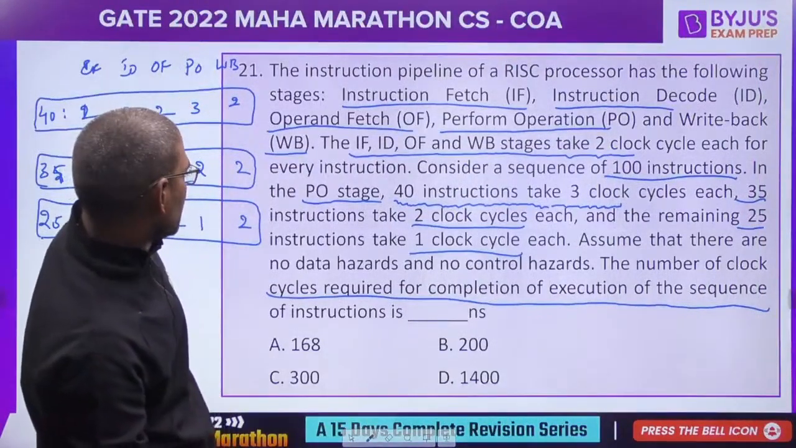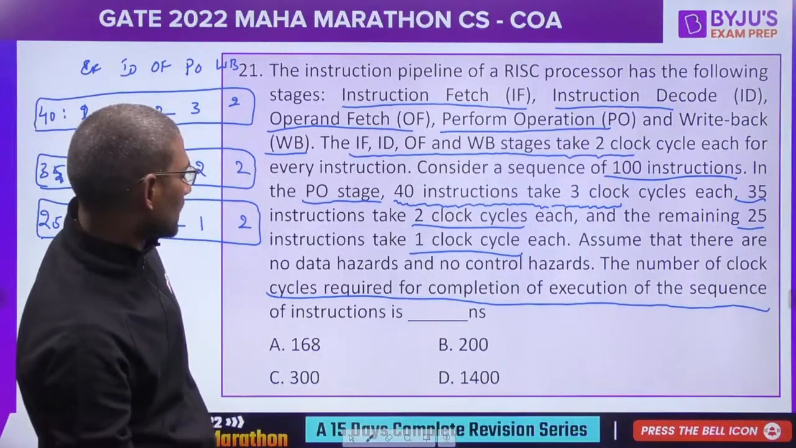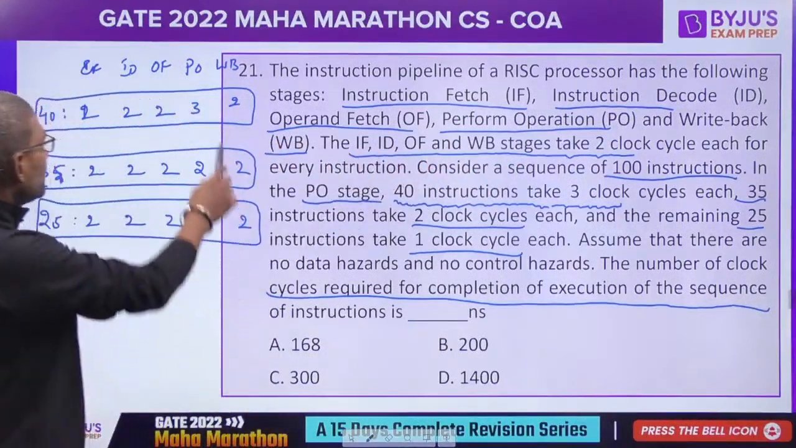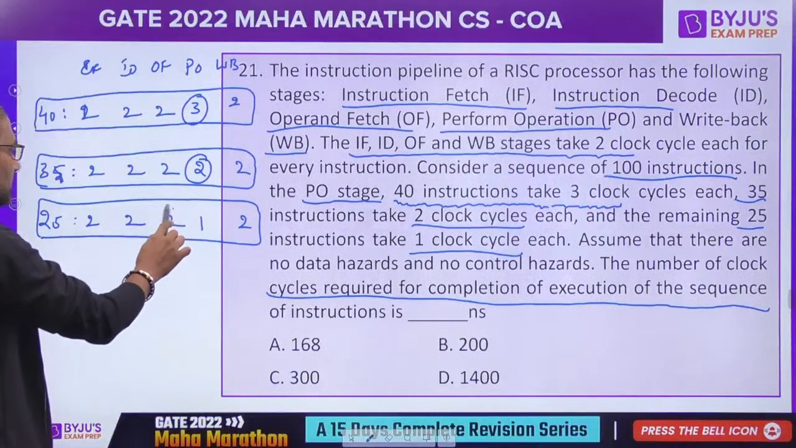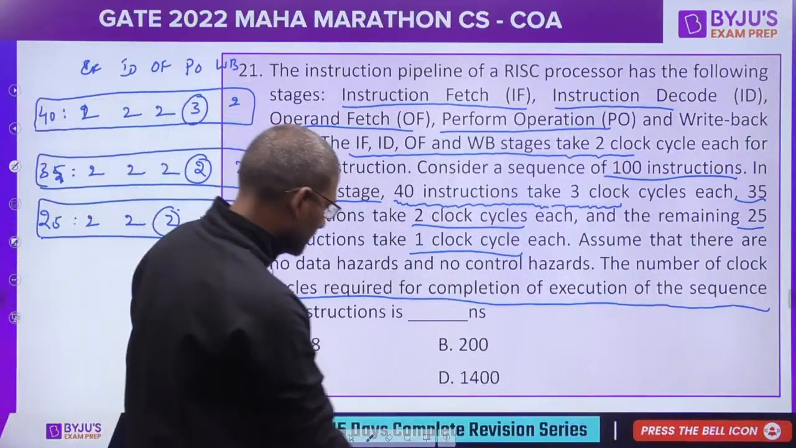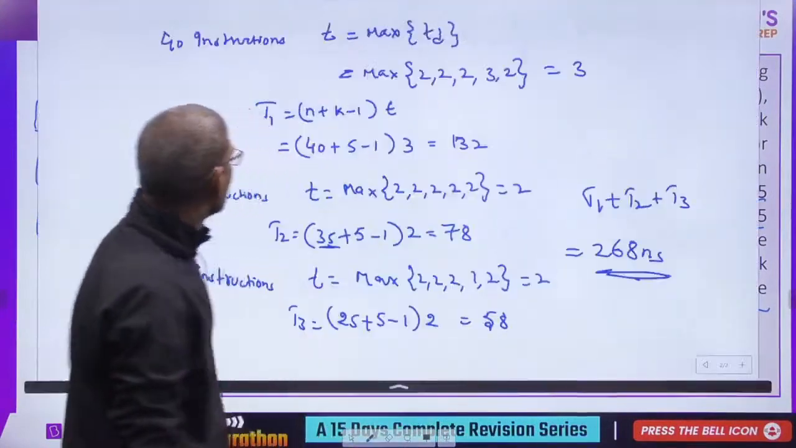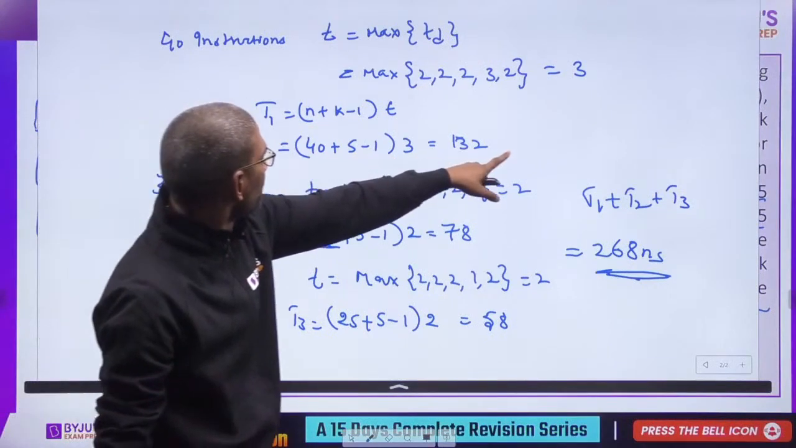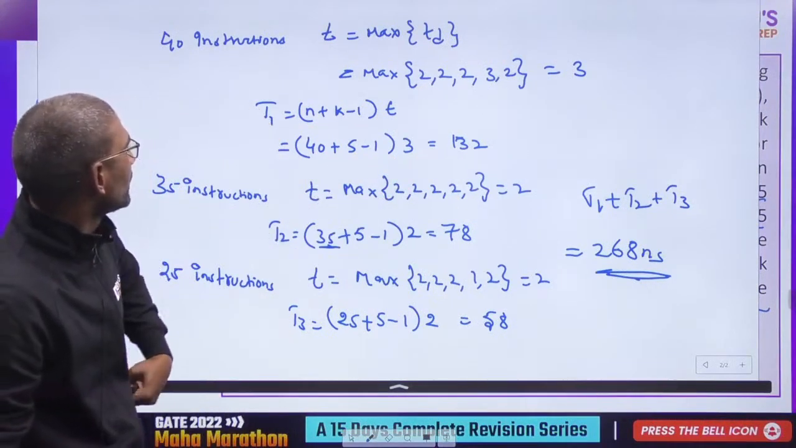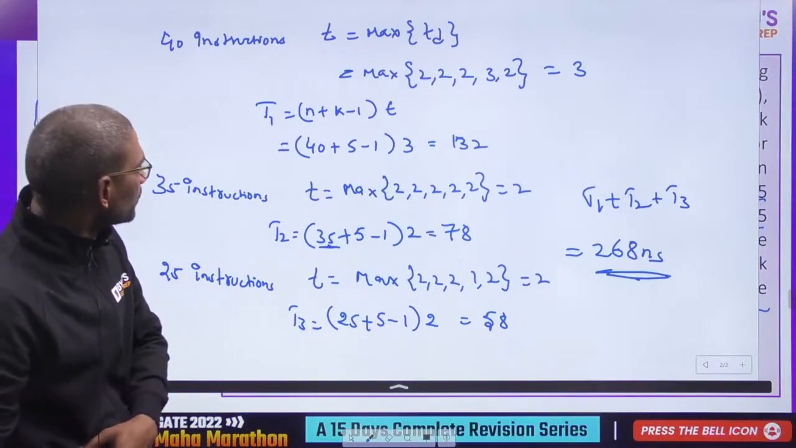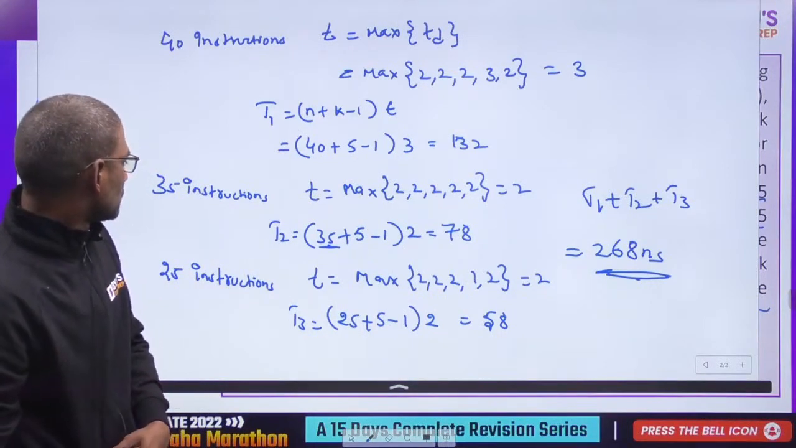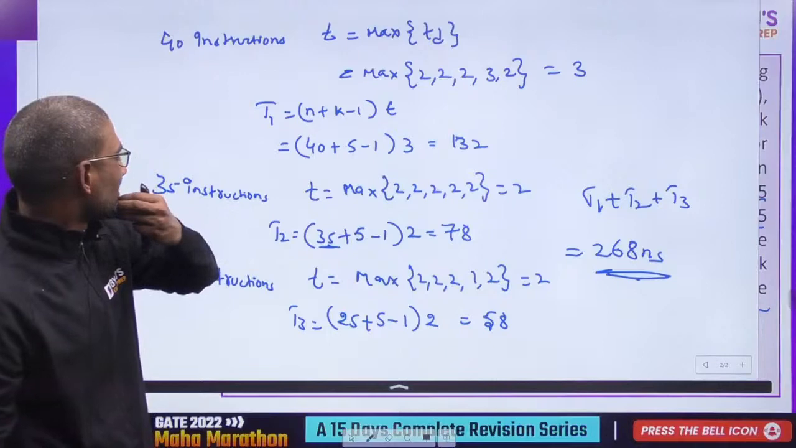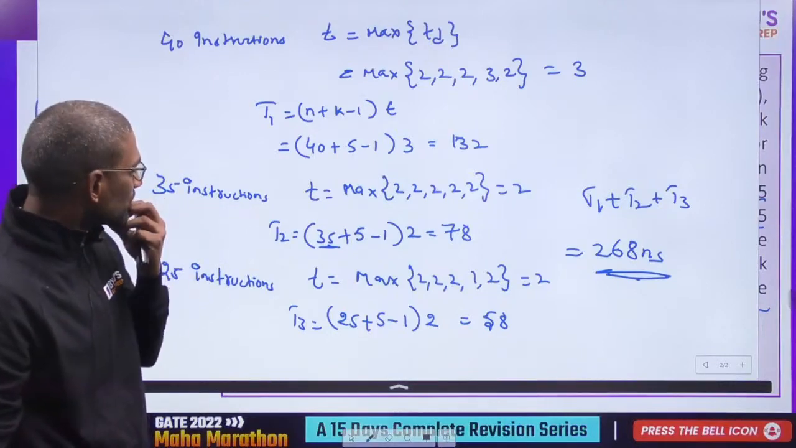40 take 3 clock cycles, 35 take 2 clock cycles, remaining 25 take 1 clock cycle. These all taking 2 clock cycles. So here max is 3, max is 2, max is 2. So perfect. 40, number of stages 5. 44 into 3, 132. Here 35 plus 5, 40 minus 1, 39 into 2, 78 only.